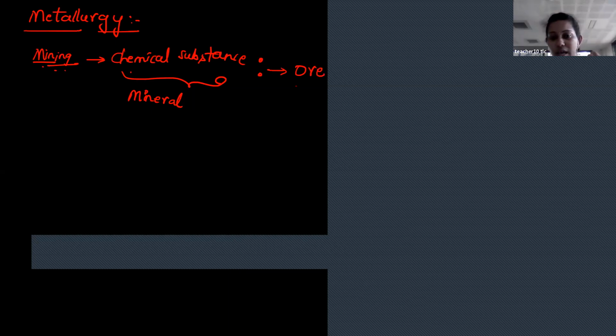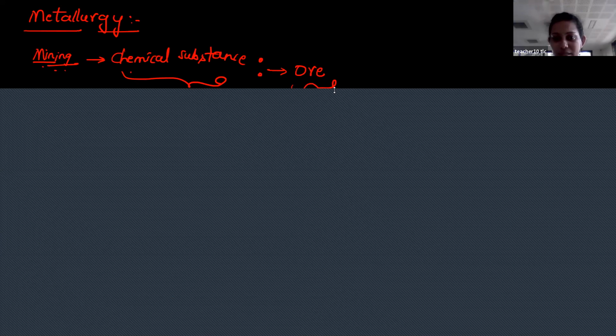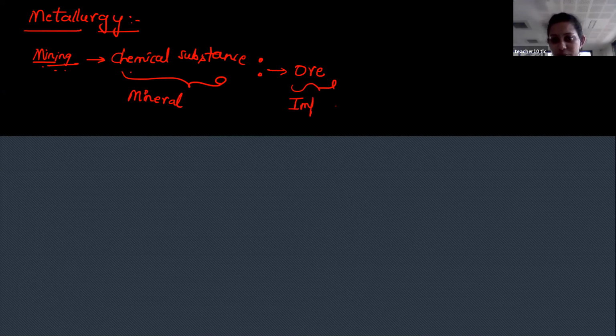The impurity present in this is called gangue. Ore is the one from which you can extract metal conveniently as well as economically, correct?